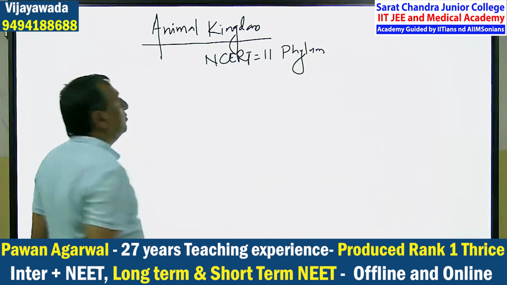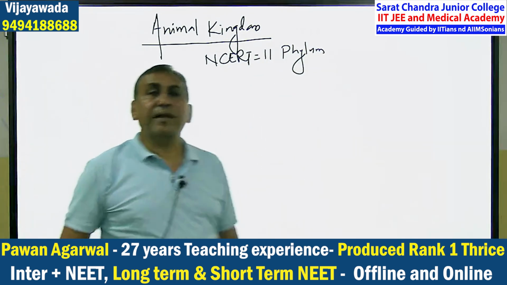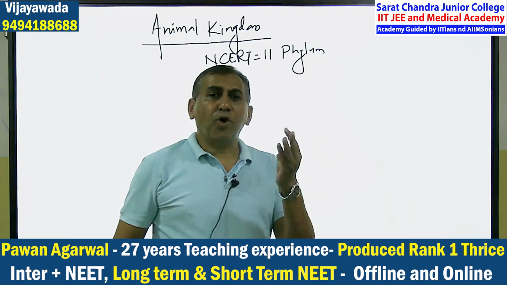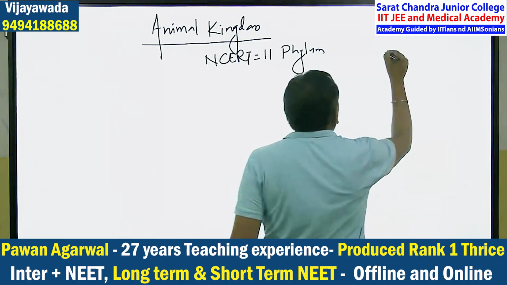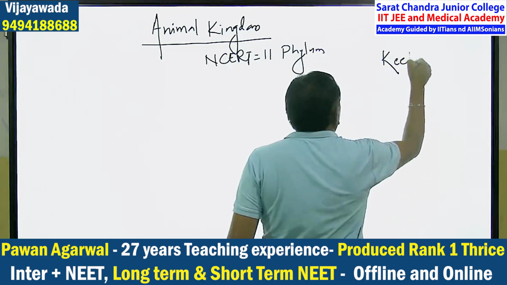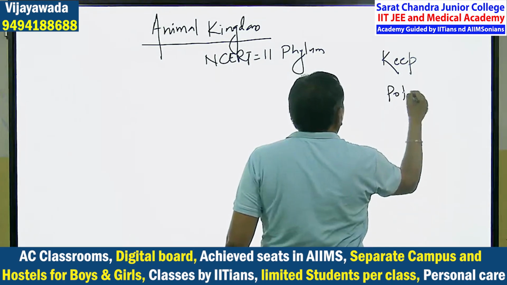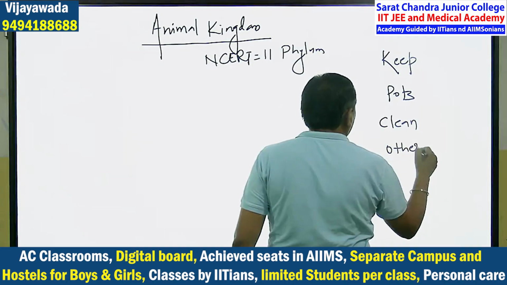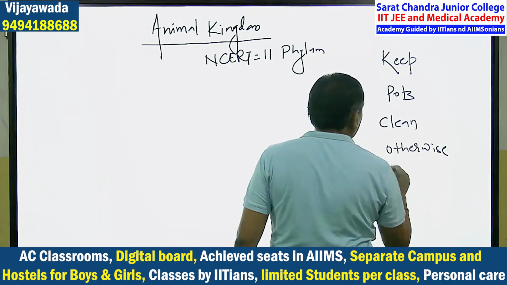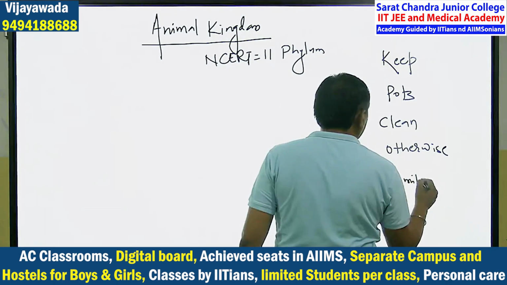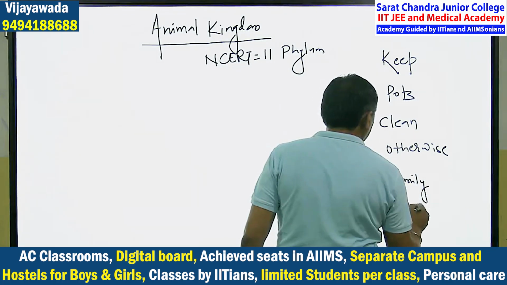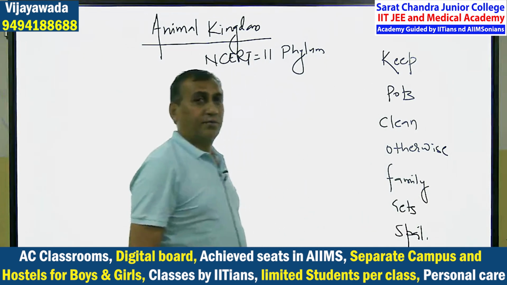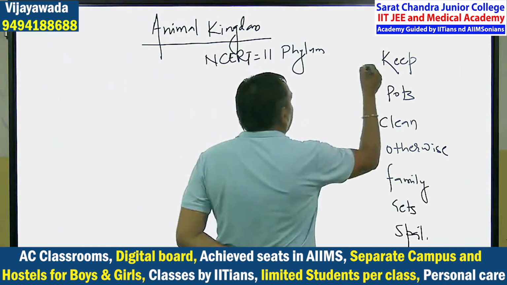I think known by you. Kingdom consists of many phylum. There is one hierarchy, you know: keep pots clean, otherwise family gets spoiled. This is one short form, but this short form is very important.